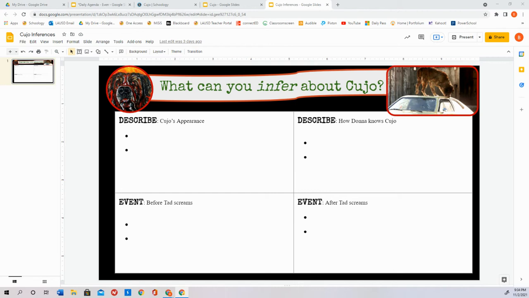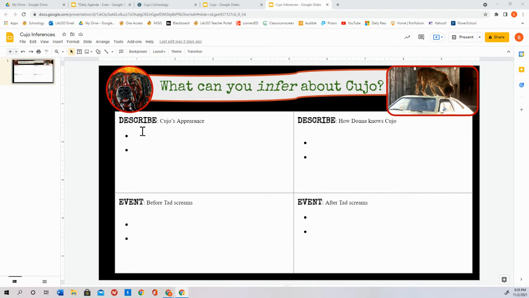story. So today we are gathering evidence, and I want us to look at a few different things. First, I want us to describe Cujo's appearance, and I want to describe how Donna knows Cujo. Different events. What can you infer about Cujo before Tad screams versus after Tad screams? So what's the difference in Cujo before Tad screams and after Tad screams? So let's just start here.